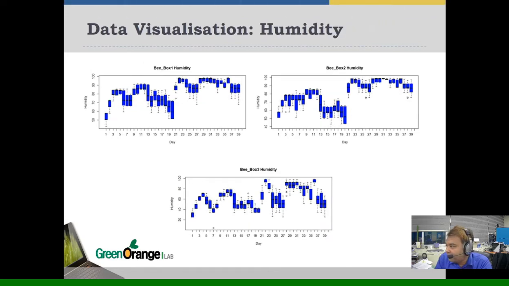Data visualization of humidity for 3 farms. In this slide, we can see the 3 farms' inside humidity. Box 1 humidity for farm 1, box 2 humidity for farm 2, and box 3 humidity for farm 3. And from the 3 slides, we can easily find out the maximum humidity for every day, minimum humidity for every day, and also the average humidity for every day of the 3 farms.